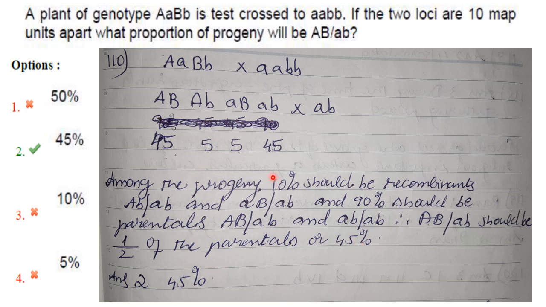Now how did I get 45 over here? If you ask, that will be 100 minus 10, that will be 90. 90 divided by 2 will be 45 each for the parentals. Okay.